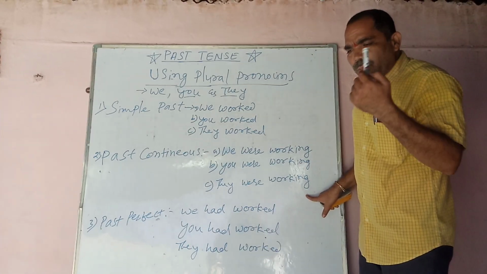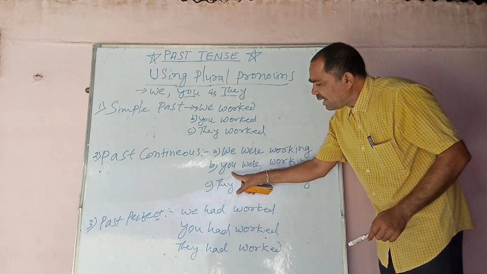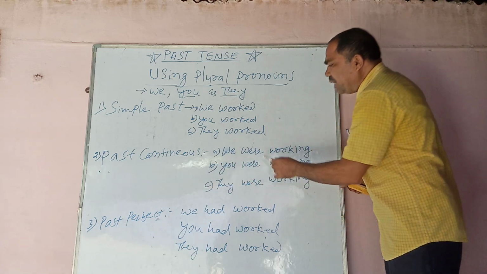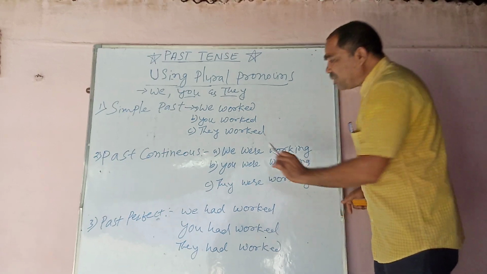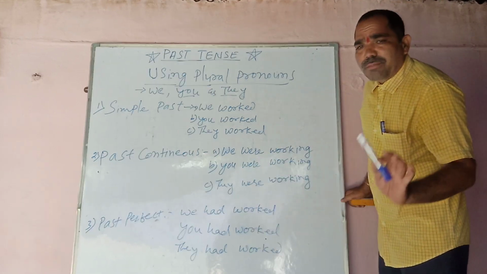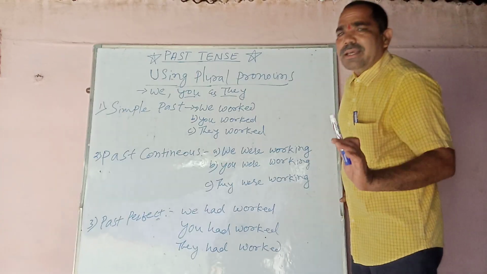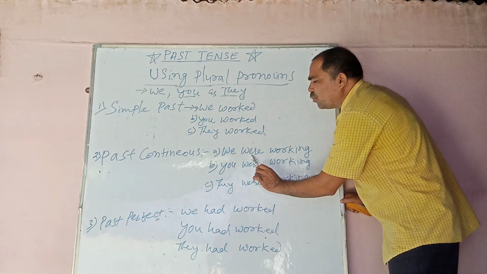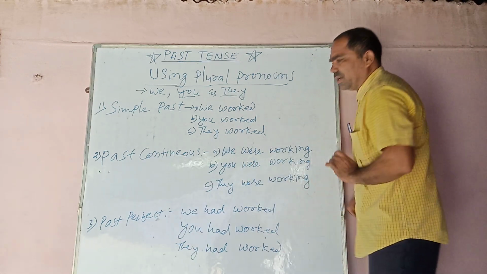Whatsoever the plural pronouns are, those are supposed to be taken in past continuous form, and were must be taken as one of the helping verbs. Actually, were is a form of be. There are many forms of be. Now, it is also one of the forms of be. We were working, you were working, they were working.